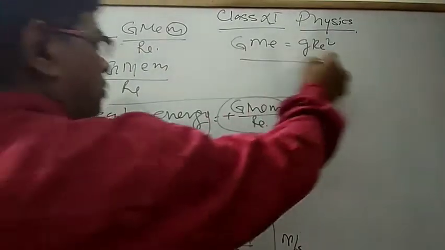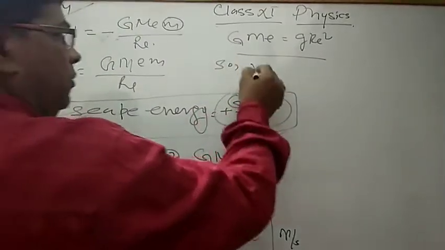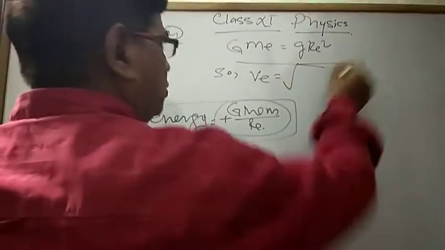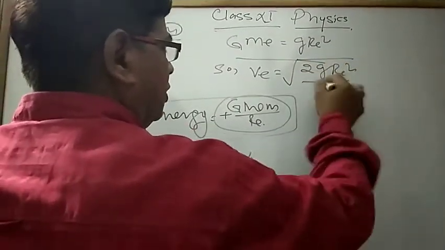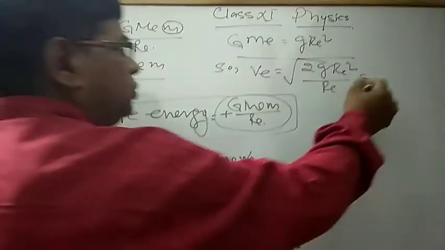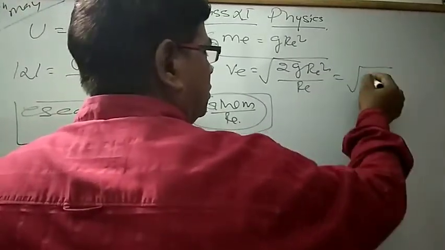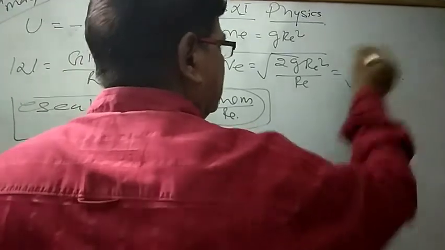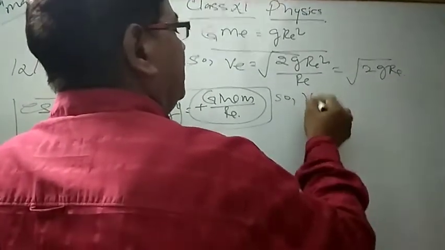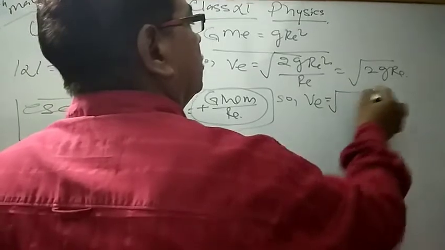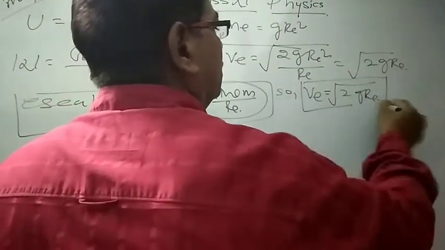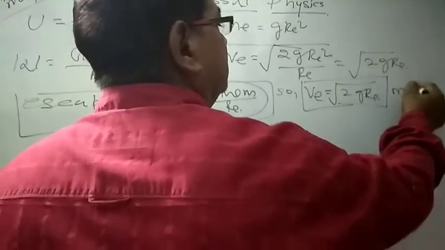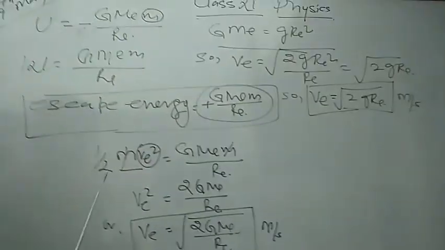On putting this value over here, V_E is equal to under root 2 g R_E square upon R_E, that is equal to under root 2 g R_E. Okay, so V_E is equal to under root 2 g R_E. This is the second form of the formula of escape velocity, in meter per second. Okay.